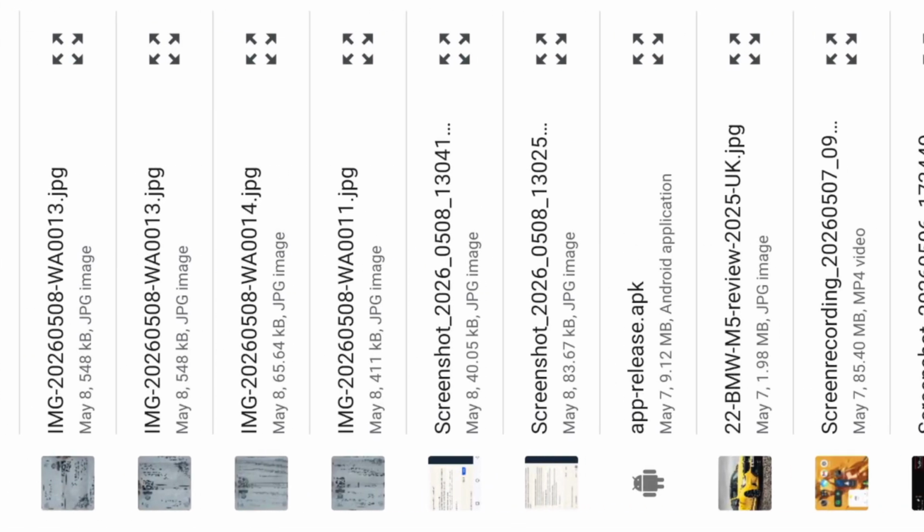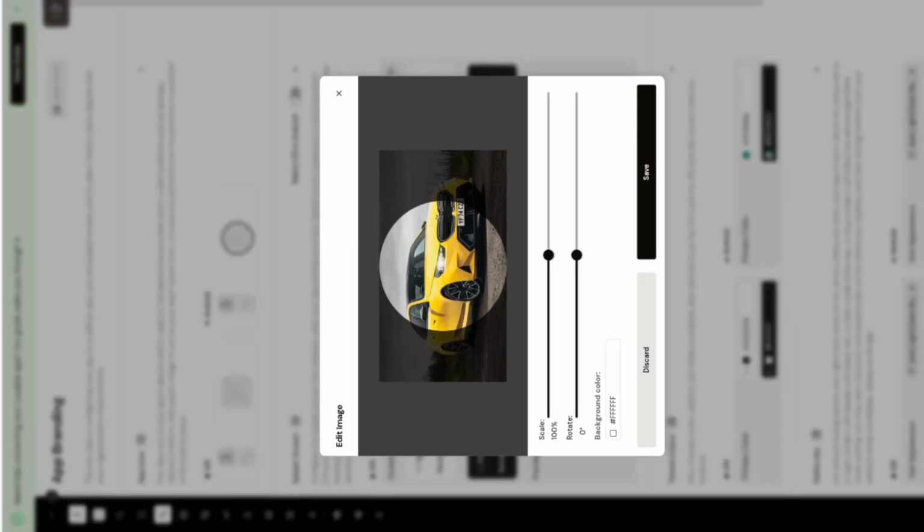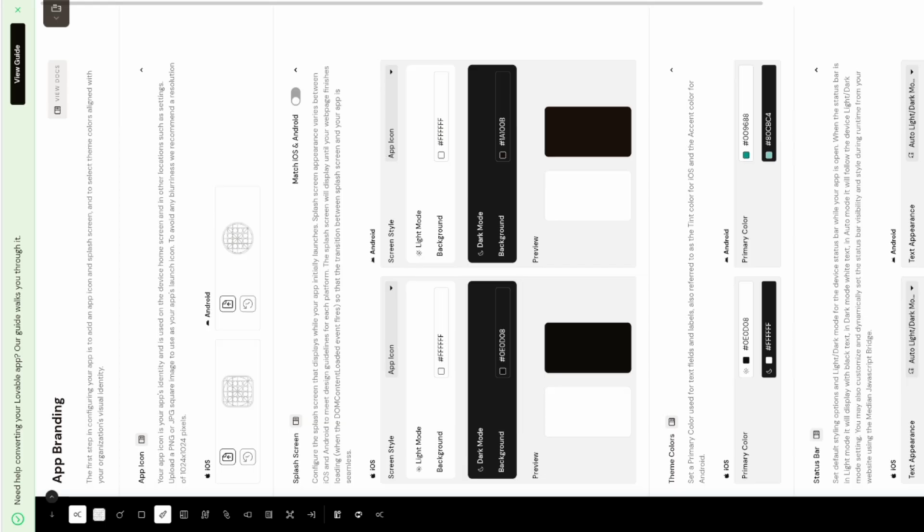You have to put your logo here. Now I have a BMW logo which I am going to put here. Now the logo and all is done. You have to save, which is the option that comes down.